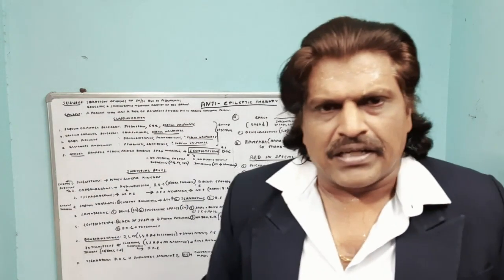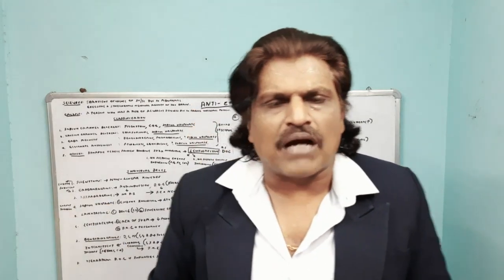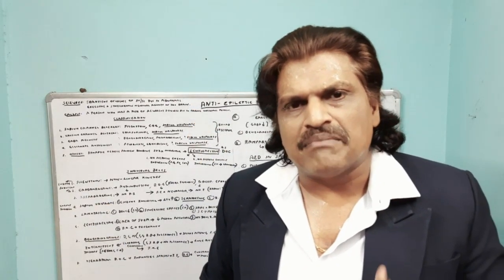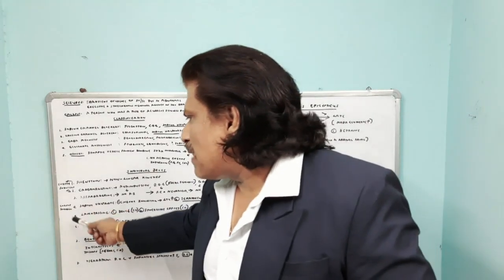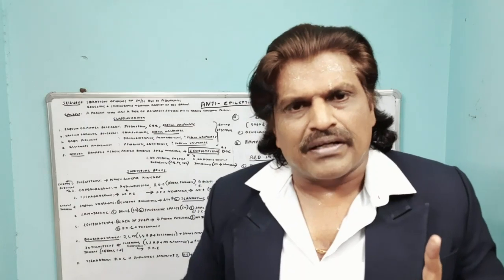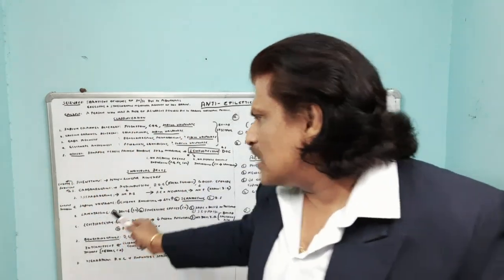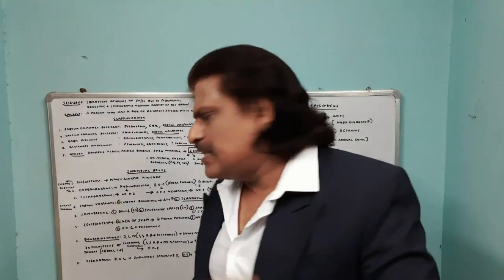Right. Next is sodium valproate. Unlike the other drugs like phenytoin or carbamazepine, which are hepatic enzyme inducers, this is a hepatic enzyme inhibitor. So, very important point: carbamazepine and phenytoin are hepatic enzyme inducers, whereas sodium valproate is an enzyme inhibitor.